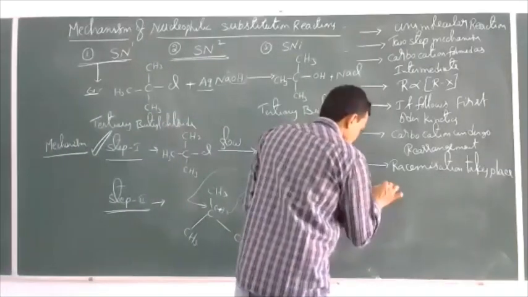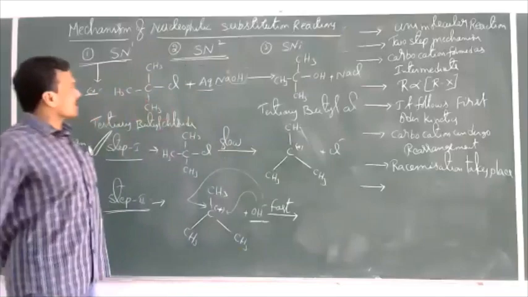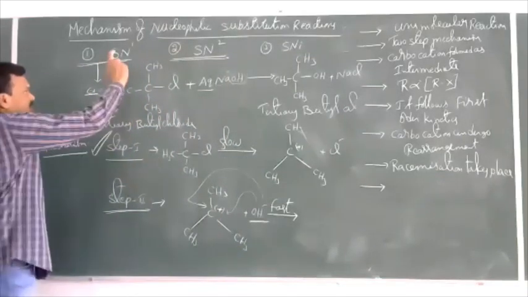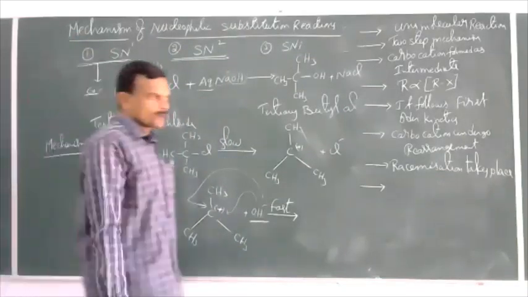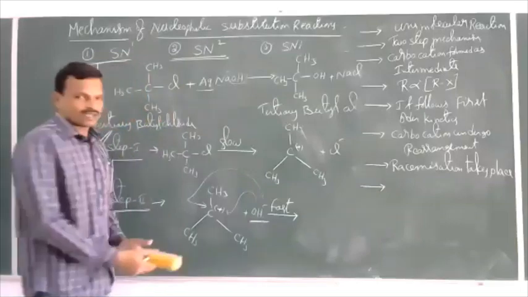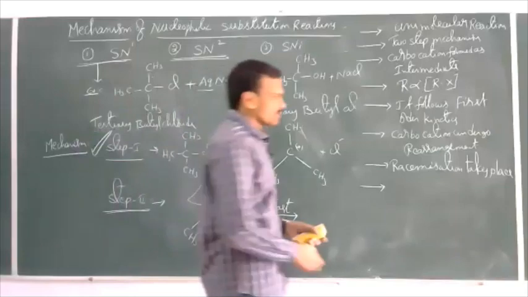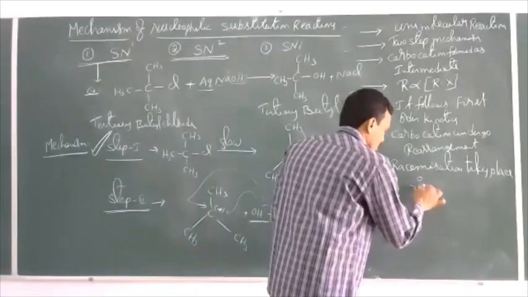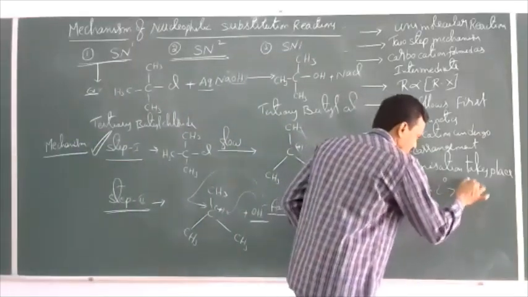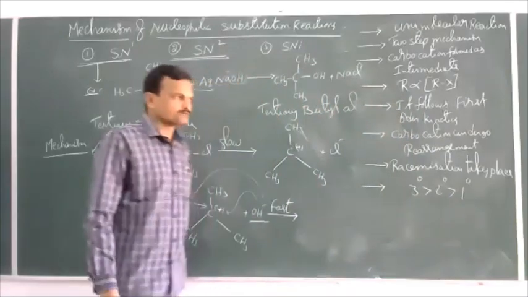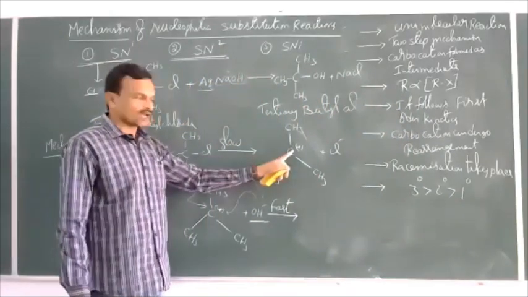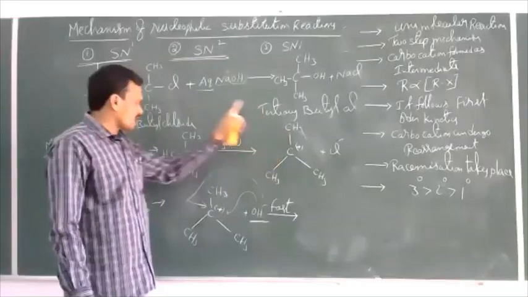Next. So here, what is the order of reactivity of haloalkanes for the SN1 mechanism? The reactivity of haloalkanes depends upon the stability of the carbocation. What is the order of stability of carbocation? Tertiary greater than secondary greater than primary. The same order of stability applies to the reactivity of haloalkanes.